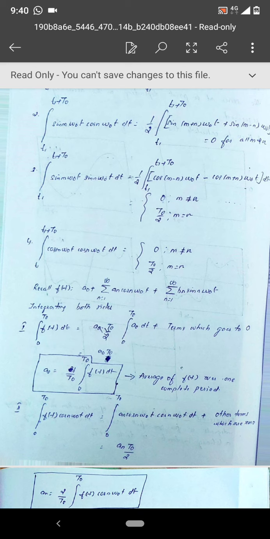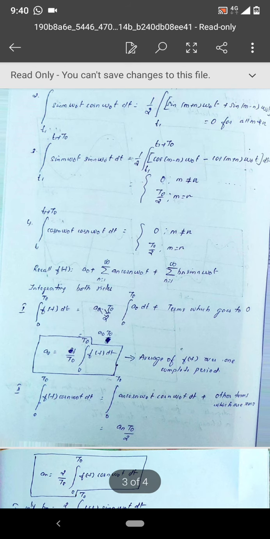Now the second integration, that is we multiply f of t with cos n omega naught t dt on both sides, that is multiply throughout the f of t equation with cos n omega naught t, and integrate that resultant thing over one complete cycle from 0 to t naught.